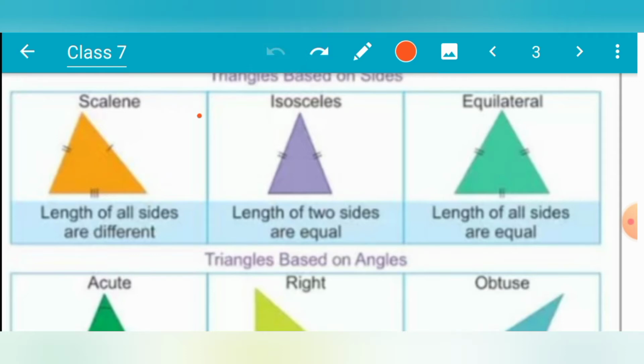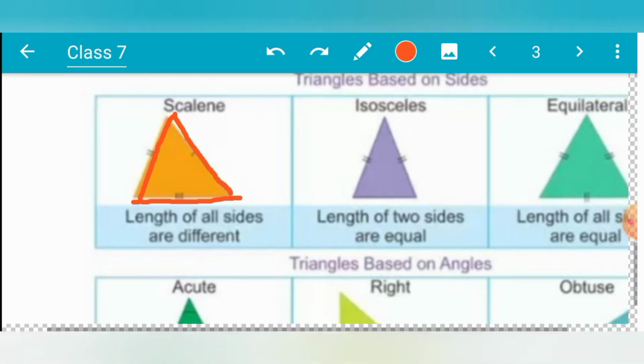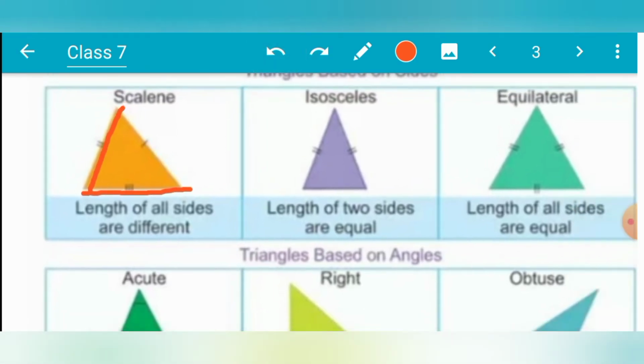And when all the sides are of different length, this one and this one, they are known as scalene triangles. So triangles on the basis of their sides are of three types: scalene triangle, isosceles triangle, only two sides are equal, and equilateral triangle, all three sides are equal.